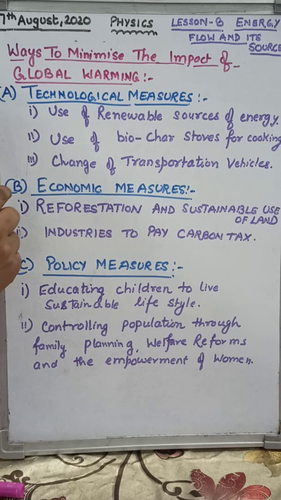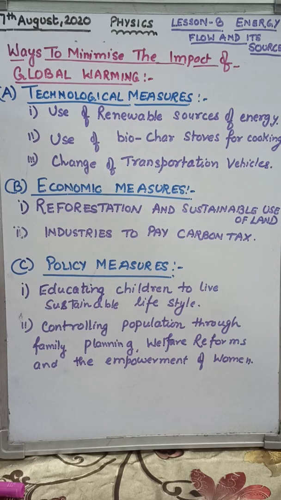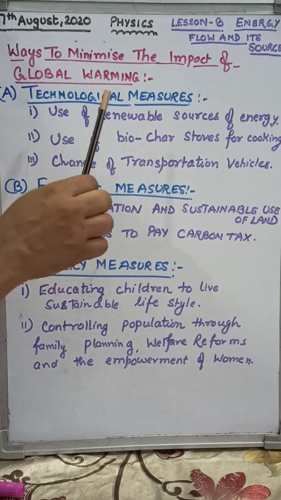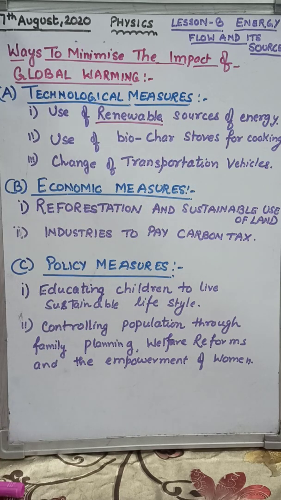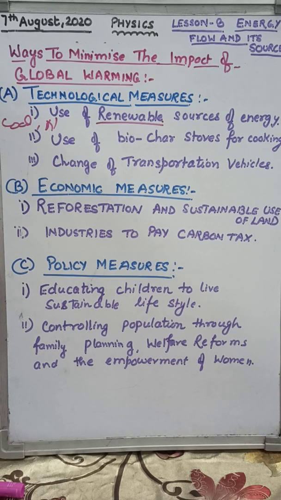Under this, first is use of renewable sources of energy. Students, here you have to use alternative sources such as wind energy and solar energy. These are renewable sources of energy. Tidal energy and geothermal energy must be used to generate electricity in place of fossil fuels, like coal, petrol and oils. So we have to switch to renewable sources. Fossil fuel based plants must be banned.